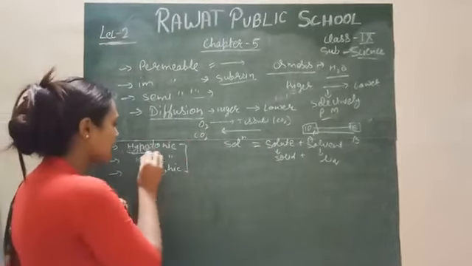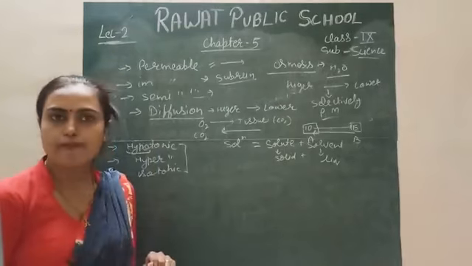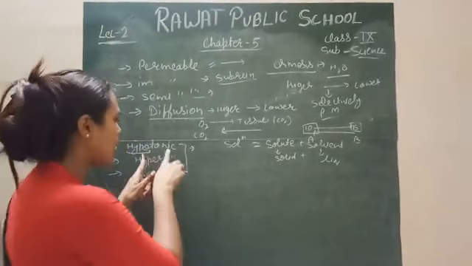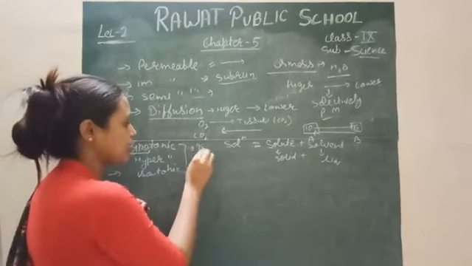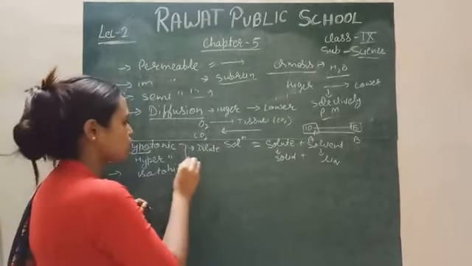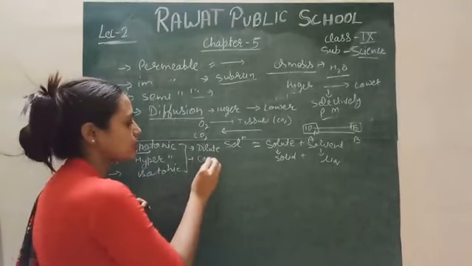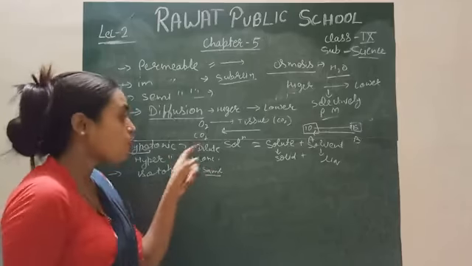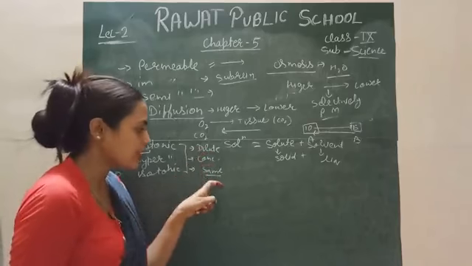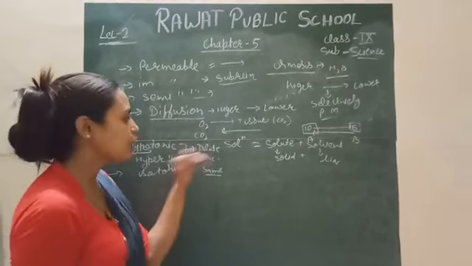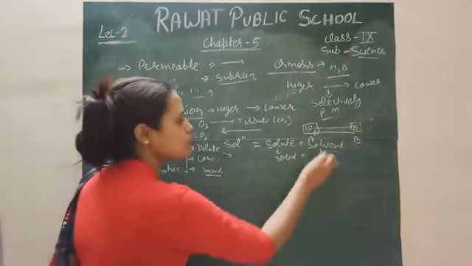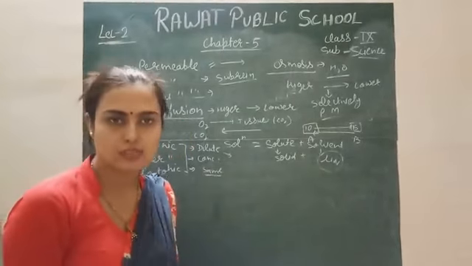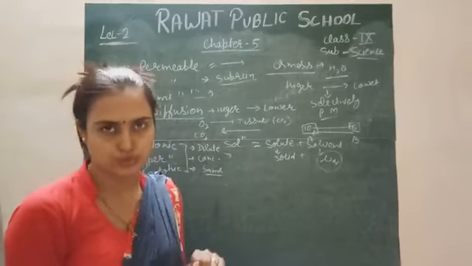First is the hypotonic. In case of hypotonic solution, simply you can learn that hypotonic solution means it is a diluted solution. Hypertonic solution means it is a concentrated solution, and isotonic solution means it will be the same. What is the meaning of dilute, concentrated and the same? Simply, dilute means the solution which consists of more liquid. More water present in that solution is called a diluted solution.